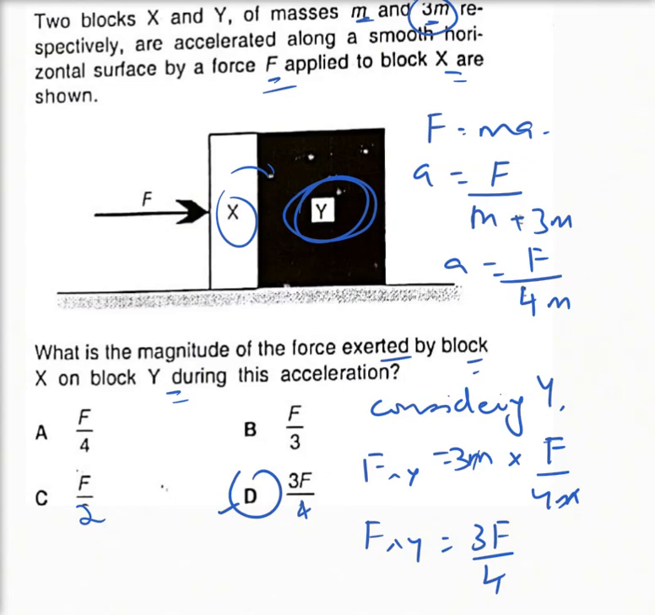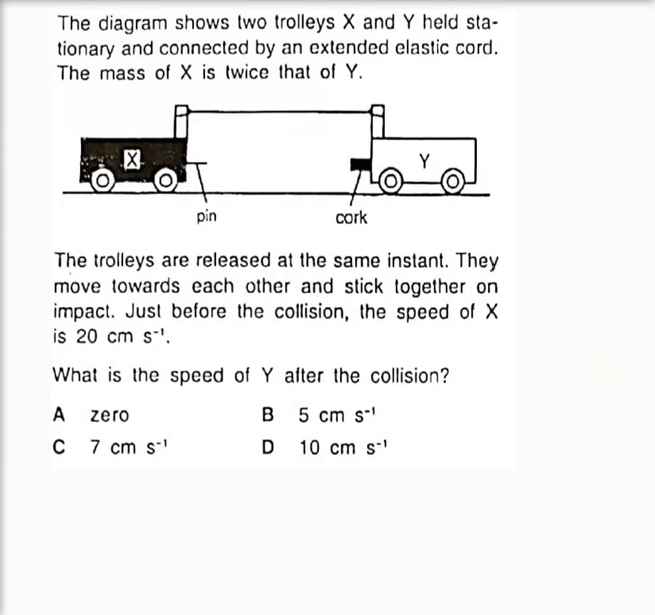Now let's have a look at another question. Okay, the diagram shows two trolleys X and Y pinned together. The trolleys are released at the same instant. They move towards each other and stick together on impact. Just before the collision, the speed of X is 20 centimeters per second. What is the speed of Y after the collision?